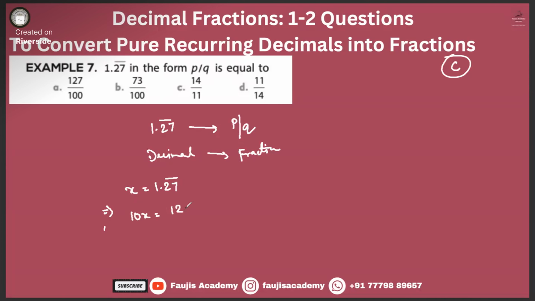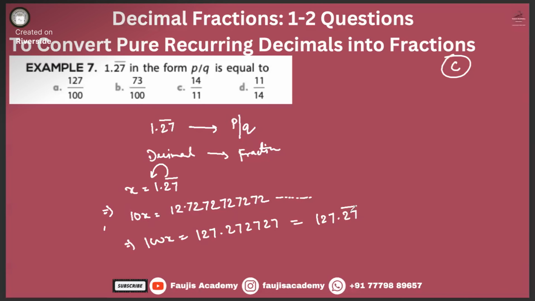Will it be 12.7272727272? Likewise, will it go to the left hand side of the decimal? Now tell me, what will be the value of 100x? It will be equal to 127.272727, basically nothing but 127.27 bar. Right. Now this is your equation 1. And this one, let's just assume this one as your equation 2.